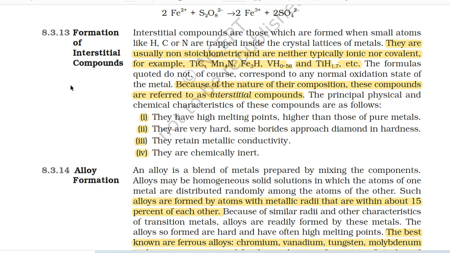The principal physical and chemical characteristics of these compounds are as follows. First, they have high melting points, higher than those of pure metals. Second, they are very hard. Some borides approach diamond in hardness. Third, they retain metallic conductivity. Fourth, they are chemically inert.